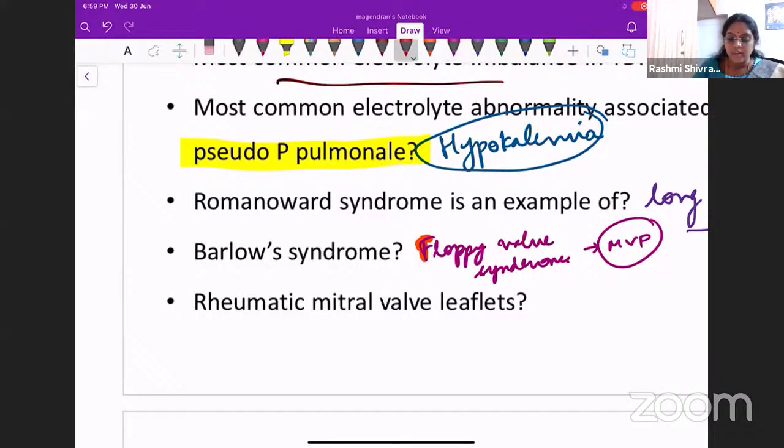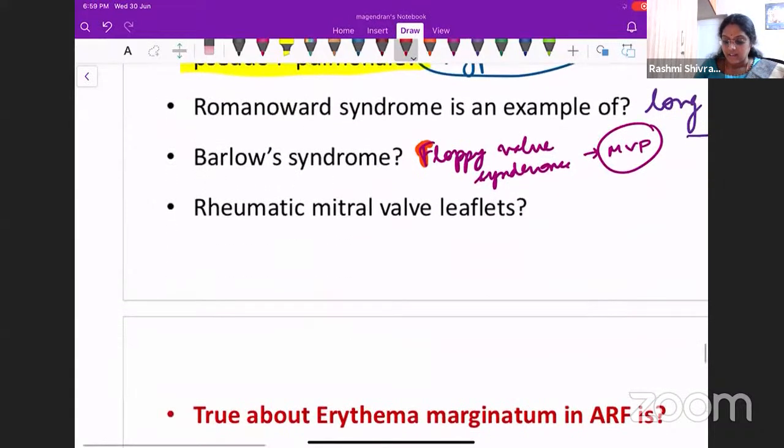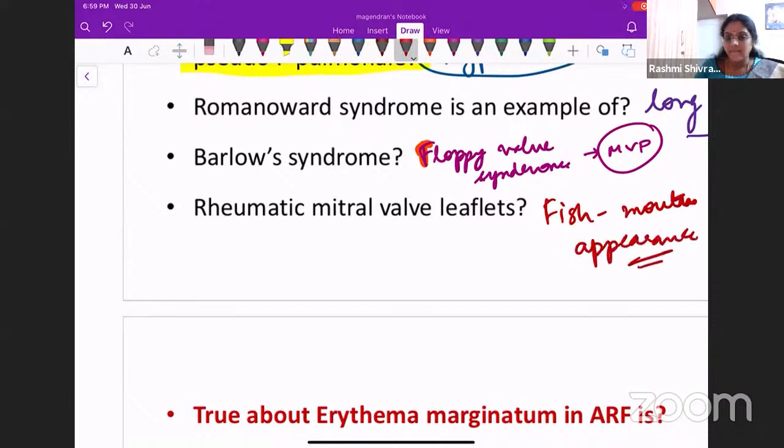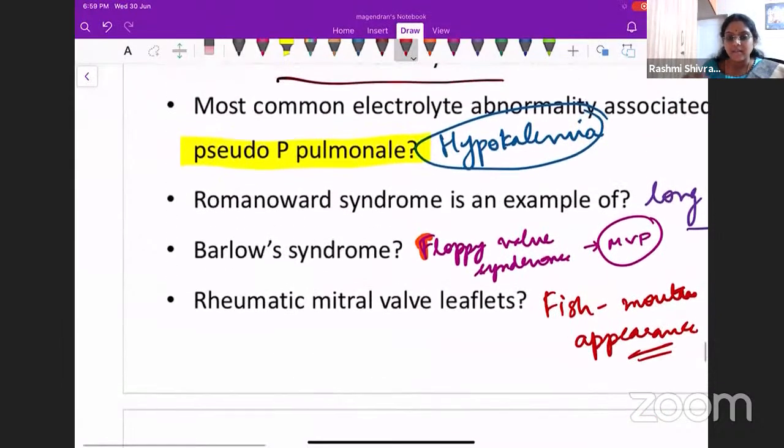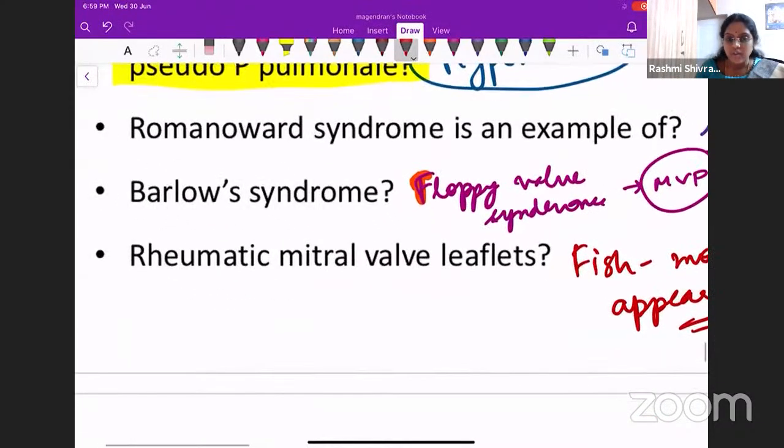What is the appearance? Fish mouth appearance. Yes. What is the other name for that? It is also called the buttonhole appearance.